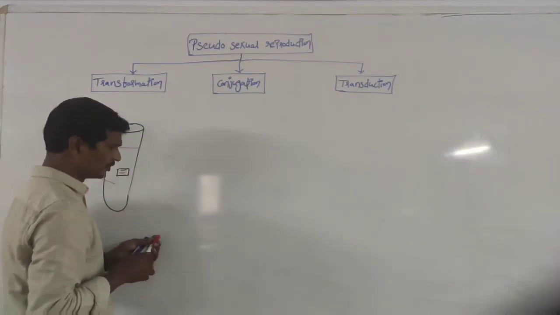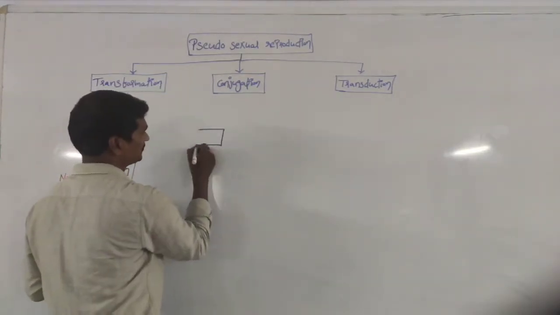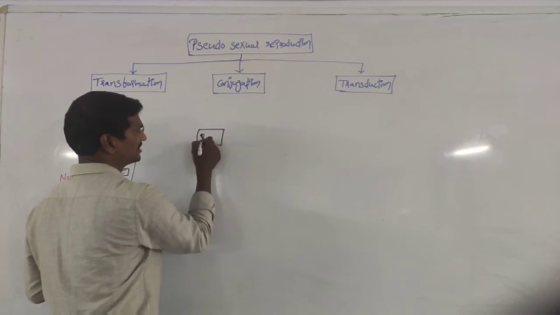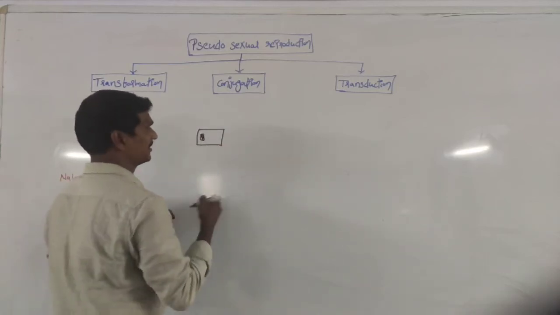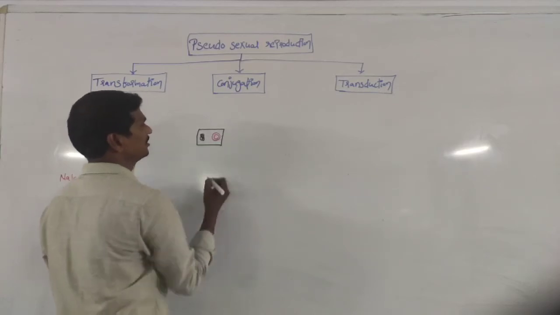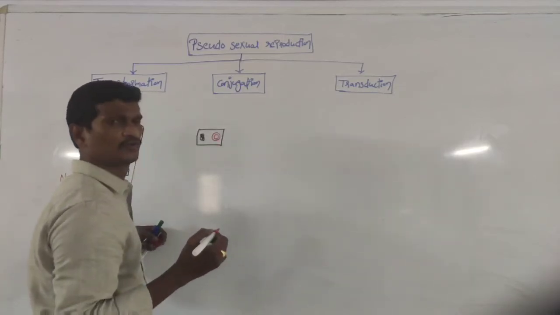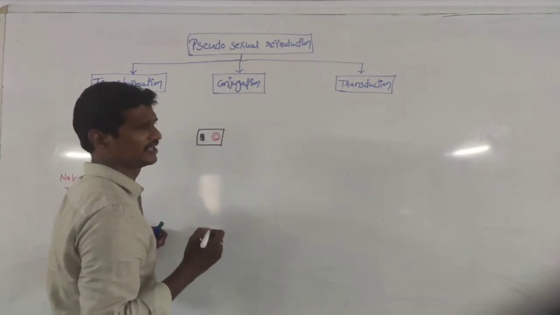conjugation. See, before going to discuss the conjugation process, this is one of the bacteria, the bacteria having main genetic material and having plasmids. See, we know about the plasmids. Plasmids are extrachromosomal, circular, double-stranded DNA molecules.